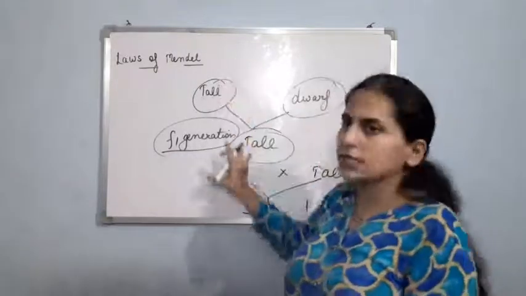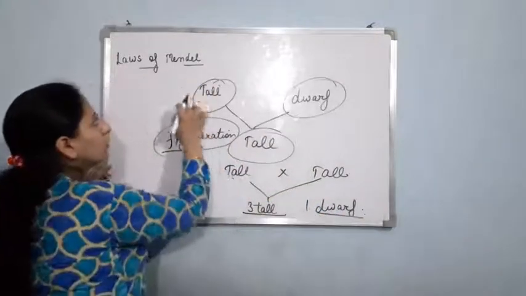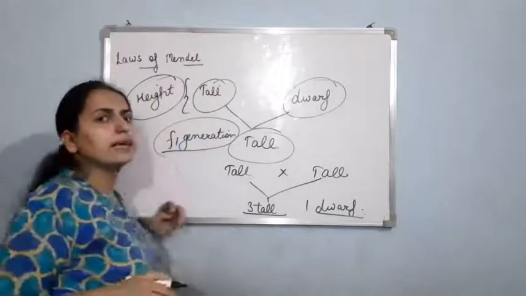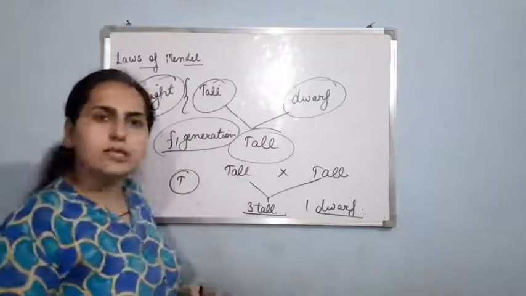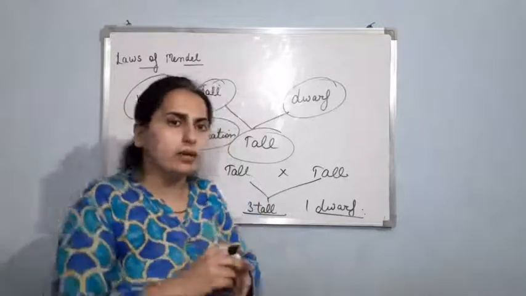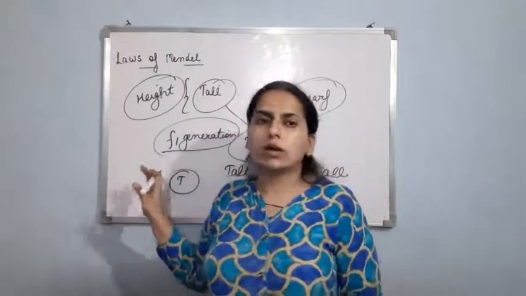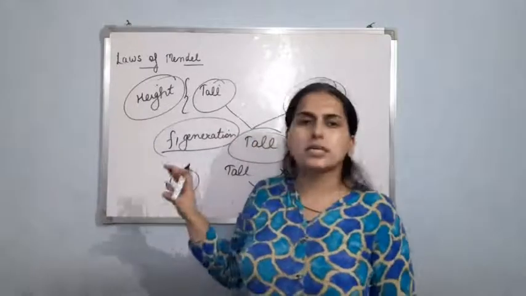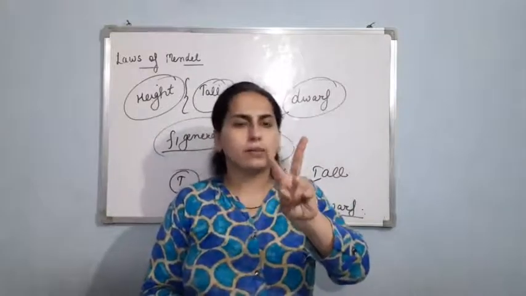Suppose I talk about this example only. Okay, so he took a tall plant. If I talk about the gene that is related to height, he used alphabets for this and he used the alphabet T. T is for tallness. Okay, now as I told you, allele means different forms of a gene. A gene is something that can code for a particular trait. Suppose the gene for tallness is there, it can code for a particular trait and that trait is height. Now this T gene exists in different allelic forms. But in a diploid organism, only 2 alleles can be present, right?